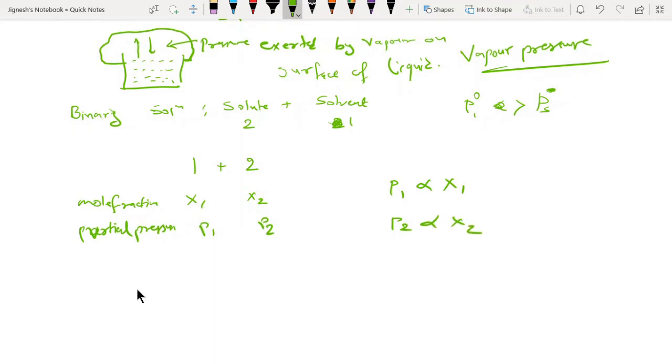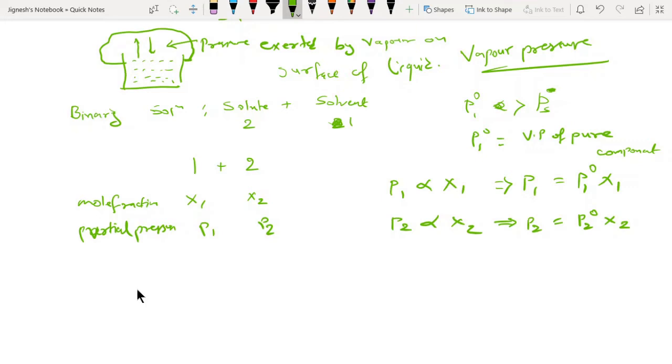Then, to remove this proportionality sign, he kept one constant, and that constant is P1 naught. P1 naught is the vapor pressure of pure component 1. Similarly, we have P2 naught, the vapor pressure of pure component 2.